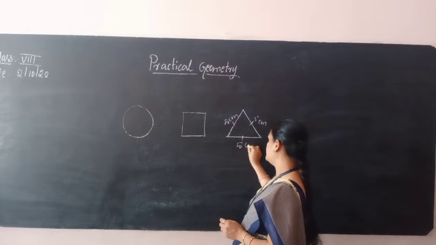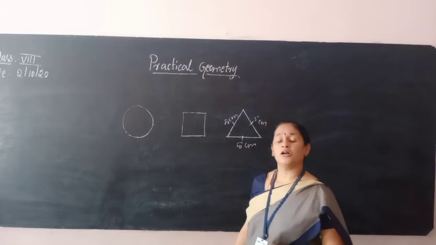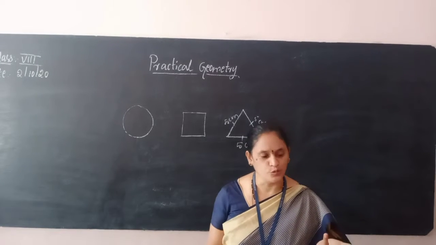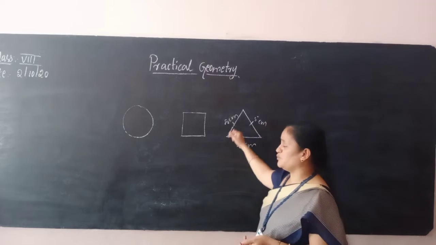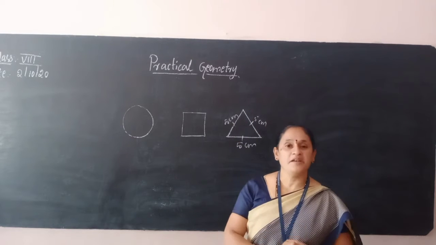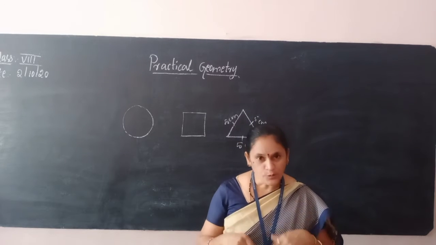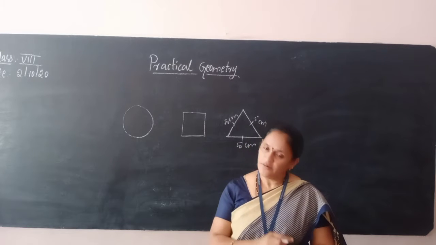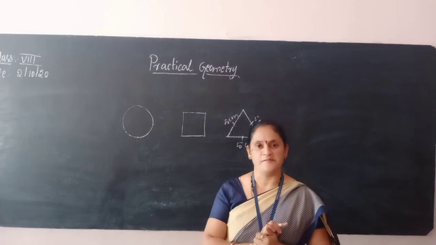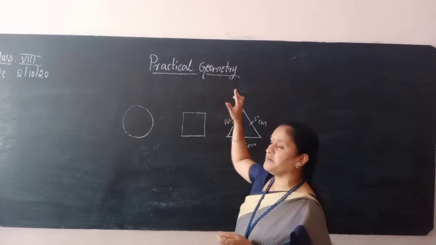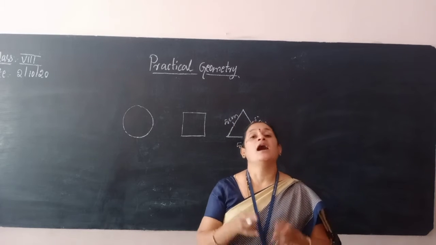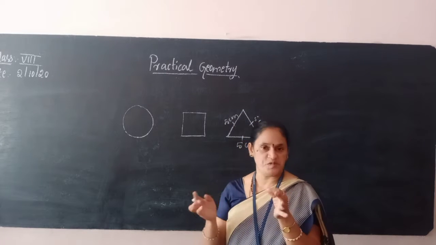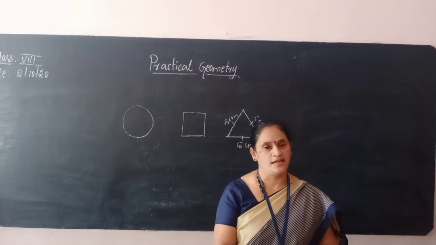But is it accurate? No. If you take a scale and measure the lengths, they will be different. So, to get accuracy, we construct them. Practical geometry is nothing but accuracy of the objects you are seeing.